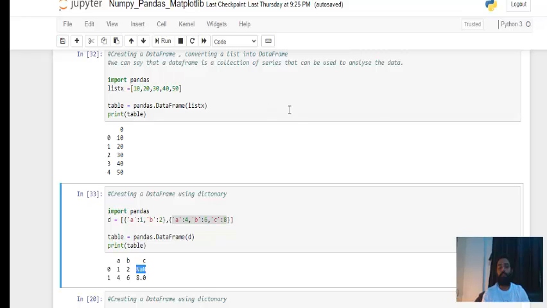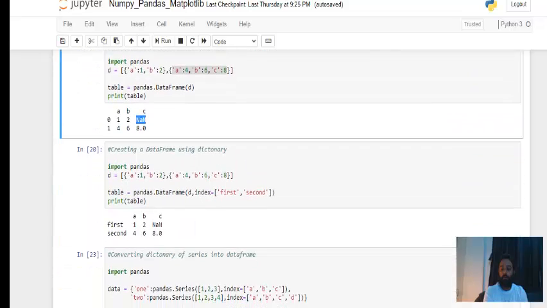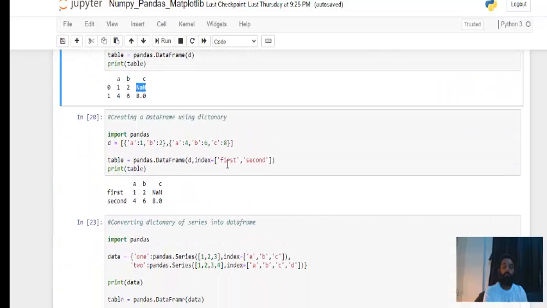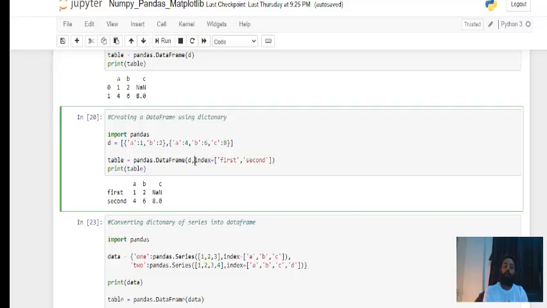Again, the same example is getting repeated. Only one thing got added, that if you want to change the index name. Here the index was 0 and 1, and let's say I want to change it to first and second. Then in the data frame you will have to pass the data, that is fine, and then put a comma, and then put the index and write whatever you want to write. Perfect. Hope this is clear.